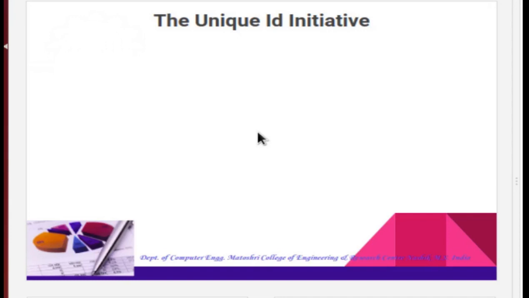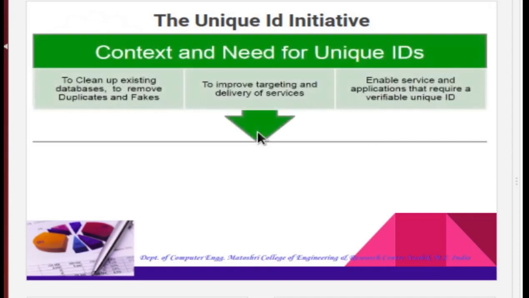The first UID number was issued on 29th September 2010 to a resident of Nandurbar in Maharashtra. This is the unique ID initiative. Context and need for unique ID: to clean up the existing database, to replace duplicates and fake records with valid records, then to improve the targeting and delivery of services.